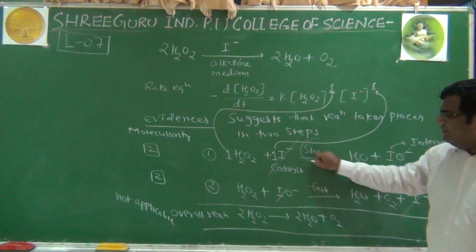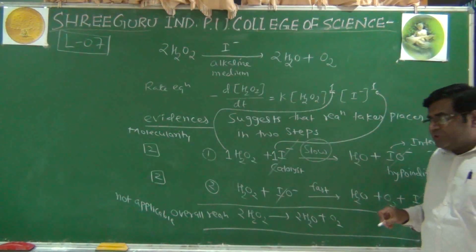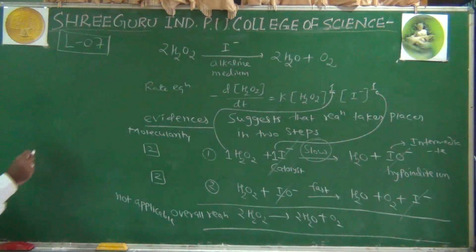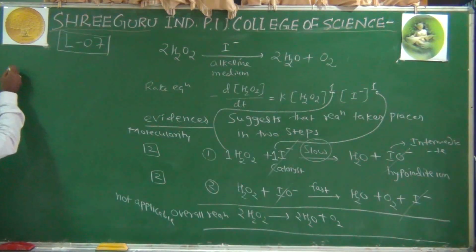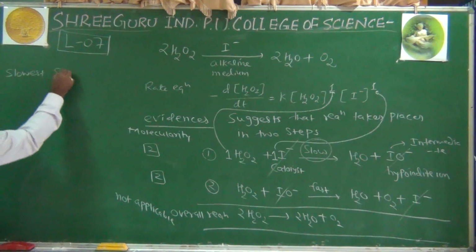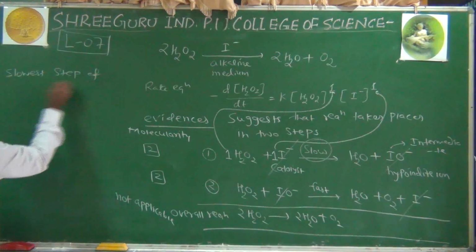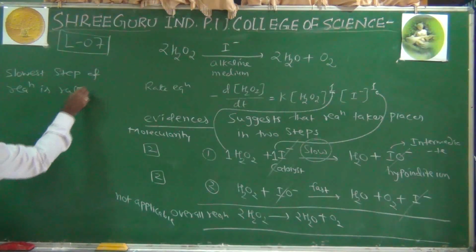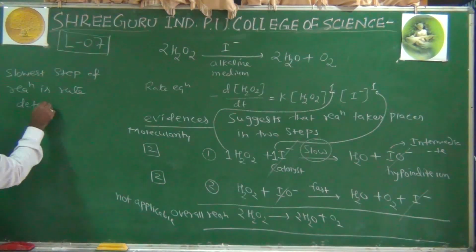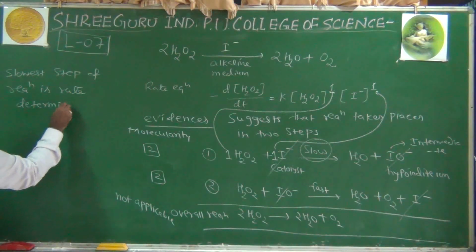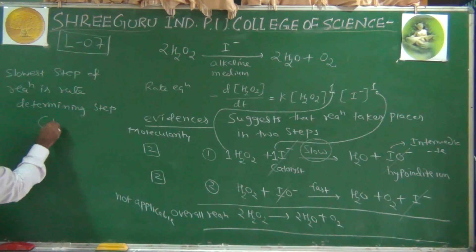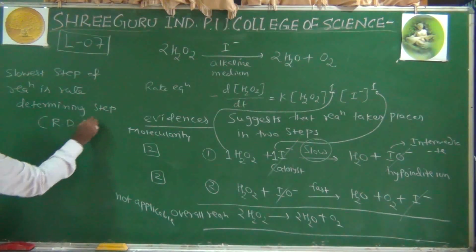Now we say that this slow step is crucial because again and again we use this word when we learn chemistry, that the slowest step of a reaction is the rate determining step. We call it RDS.